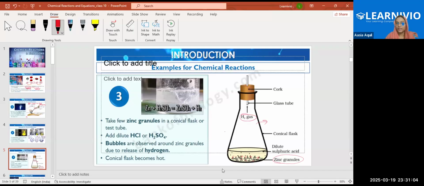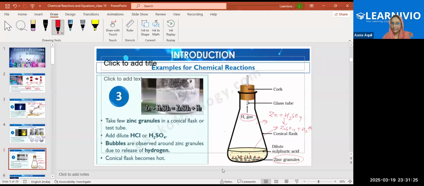So this confirms that the chemical reaction has happened and you will get zinc sulfate. What happens when zinc reacts with sulfuric acid? You get ZnSO4, zinc sulfate, plus H2 gas. Hydrogen gas will be liberated.